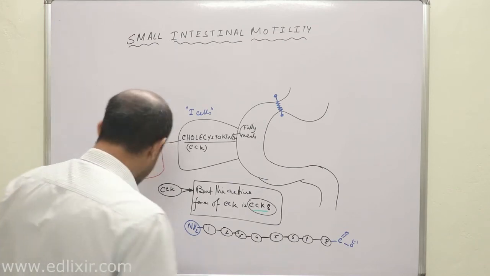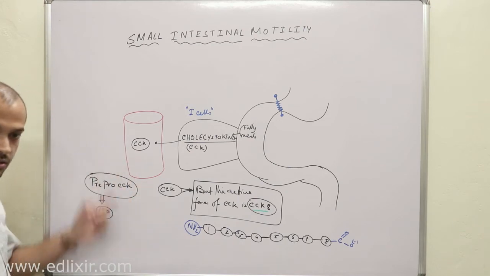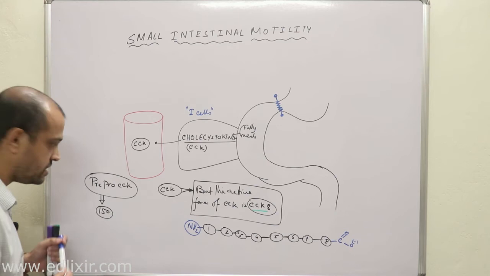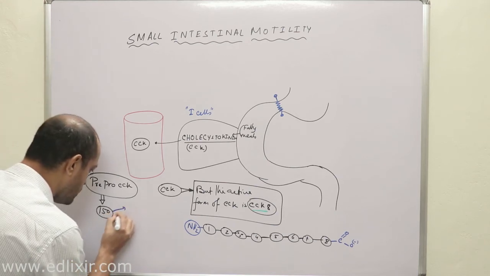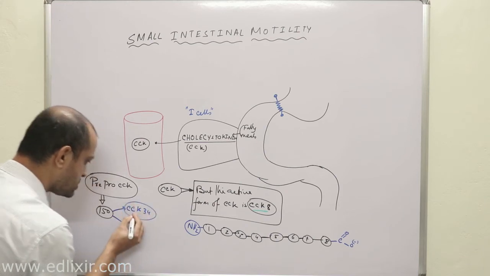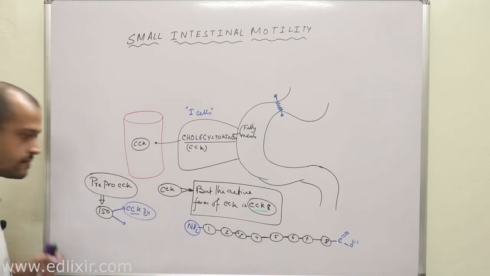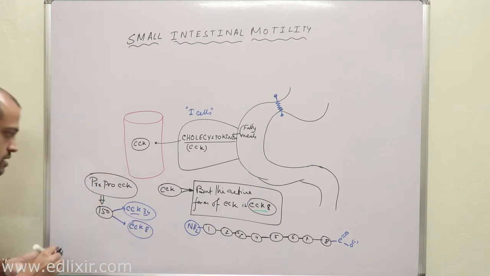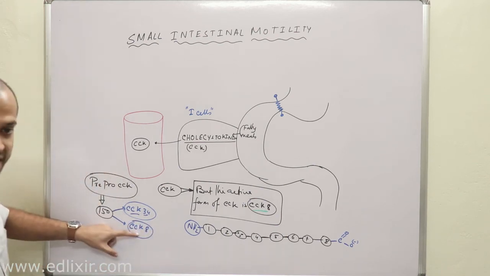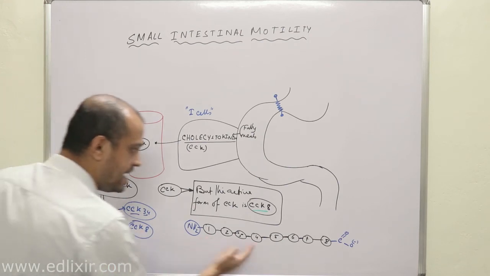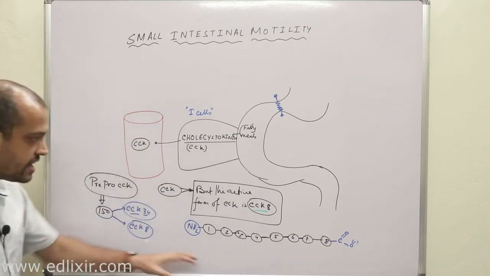Like insulin, this pre-pro cholecystokinin is also broken down, and it is broken into many fragments. One of the fragments is called CCK33. But the most active form of CCK is CCK8, okay? That means in this CCK8 form there are 8 amino acids present.